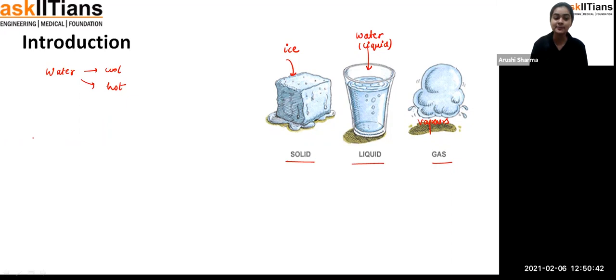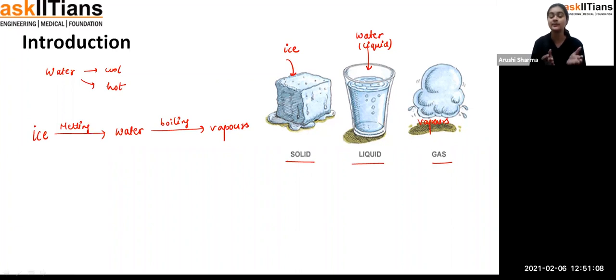How? For example, student, if you have ice in your freezer and you take it out for some time, the melting will take place. When the melting takes place, that ice is going to be converted into water, that is, liquid water. And when you start boiling this water, there is a formation of vapors. If you have noticed, if you are taking water in a pan and boiling it, after some time you will see the formation of vapors, and this process is called the vaporization process. Formation of vapors is called the vaporization process.